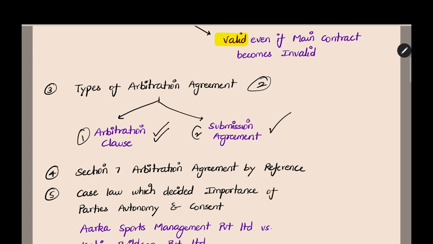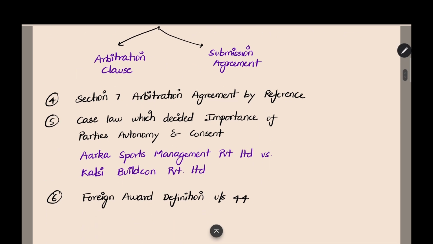And in type number 2, while the main contract is drafted, you did not include any arbitration clause. But when the dispute comes, both the parties consent and make an agreement that we will go to arbitration. This agreement is made after the dispute arises. So it is a submission agreement. According to the time of the dispute, the types are divided here. This is also one important thing which came in my exam.